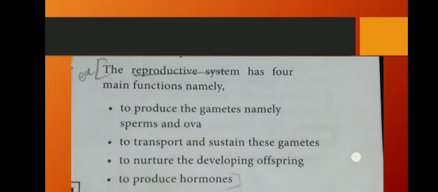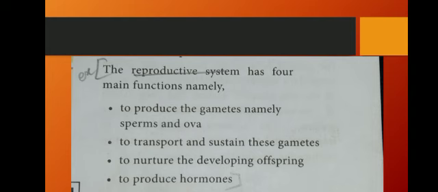Okay, next we are going to study the functions of the reproductive system. What function is it doing? I said: produce sperm and ova. Sperm and ova are gametes, so their production is done by it. Next, transport. It occurs in two different organs, male and female. Transport is needed for fusion, and to nurture the developing offspring.